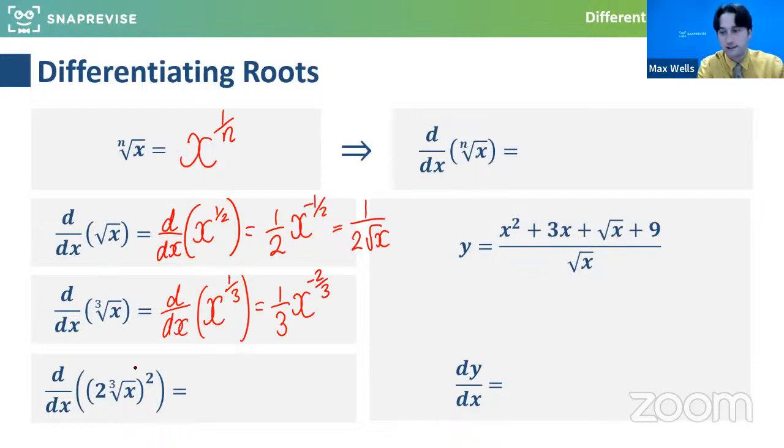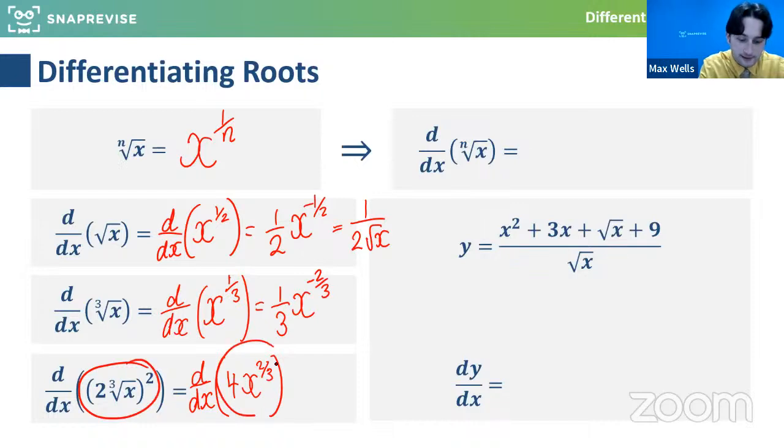So here, this already looks much nastier. And it's almost again like just slowing ourselves down. Yeah, definitely sneaky. And here you've also got to remember to square the 2. So this will actually be 4, and then this cube root of x would be x to the third, and it's being squared. So this would be x to the 2/3. So I want to rewrite this as this before I even differentiate it. Is everyone clear at this stage that this is just a confusing way of saying this? Does that make sense? Yeah, excellent. Do let me know if not.